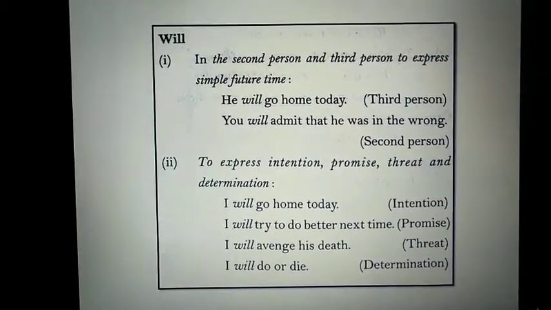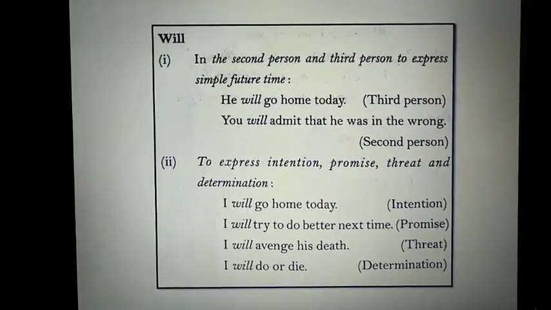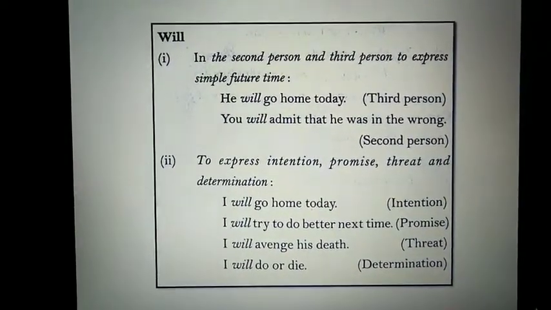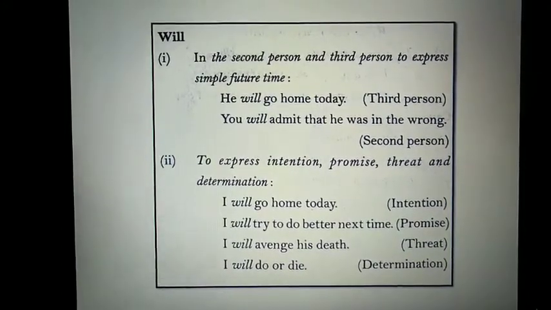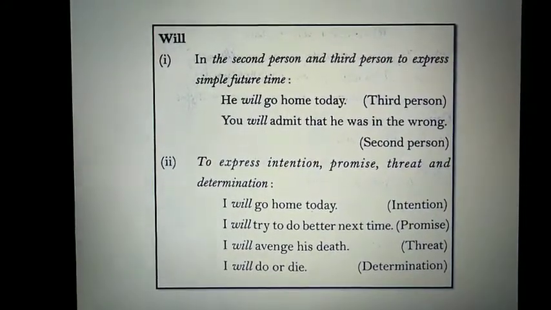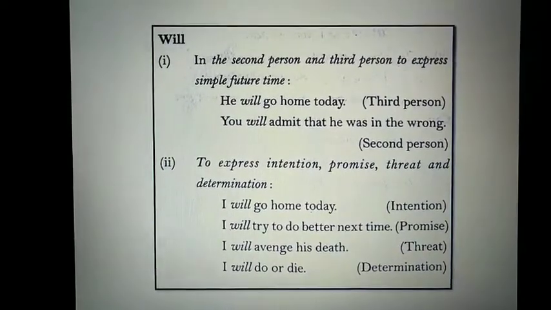Here I would like to tell you that the negative form of shall will be shall not, and for should it is should not or shouldn't. Now we move on to the next modal, that is will. It is used in the second person and third person to express simple future time.